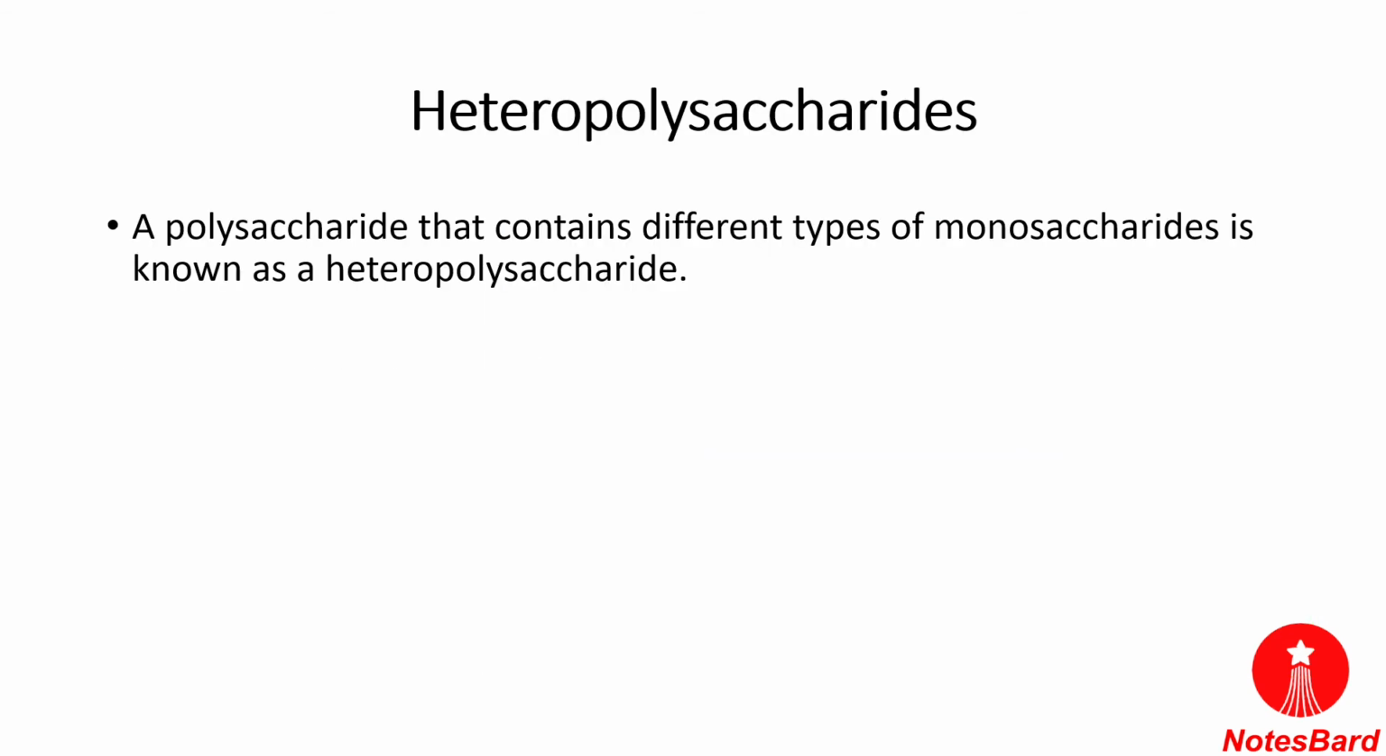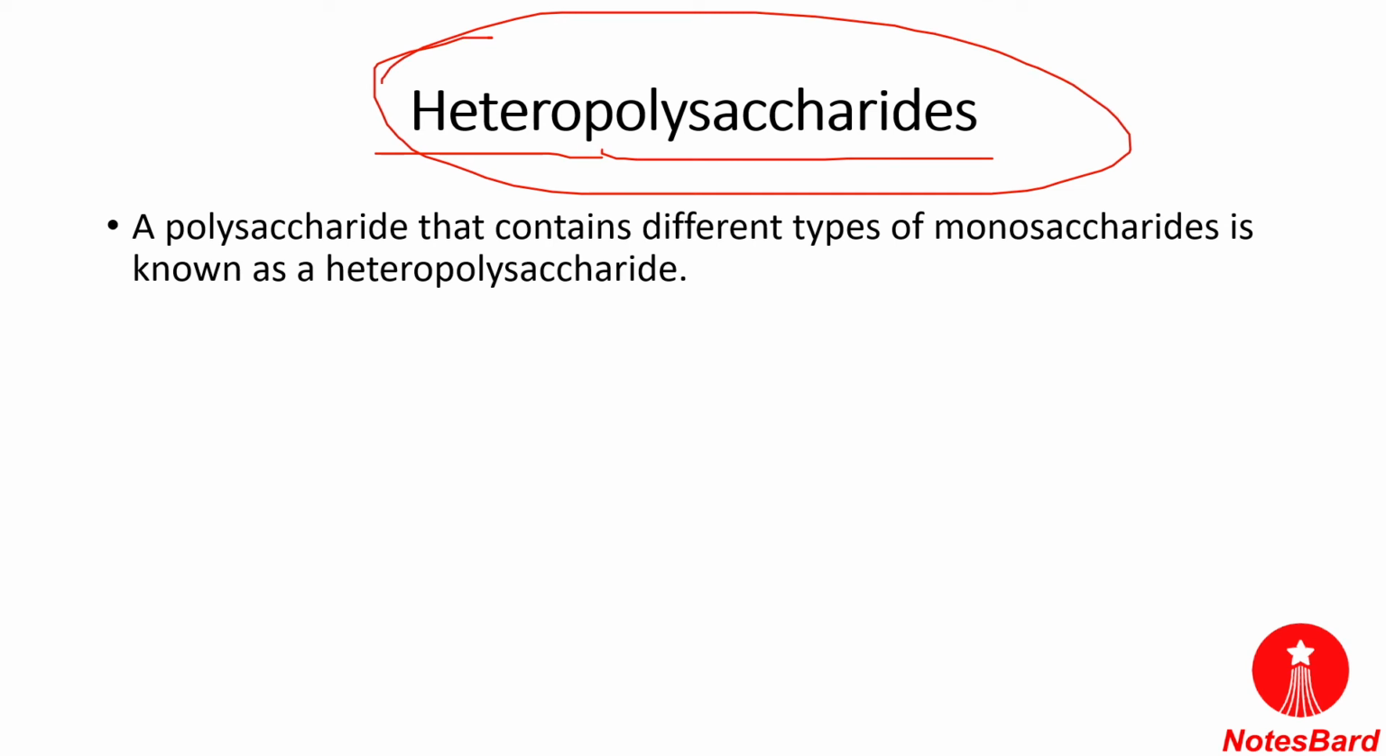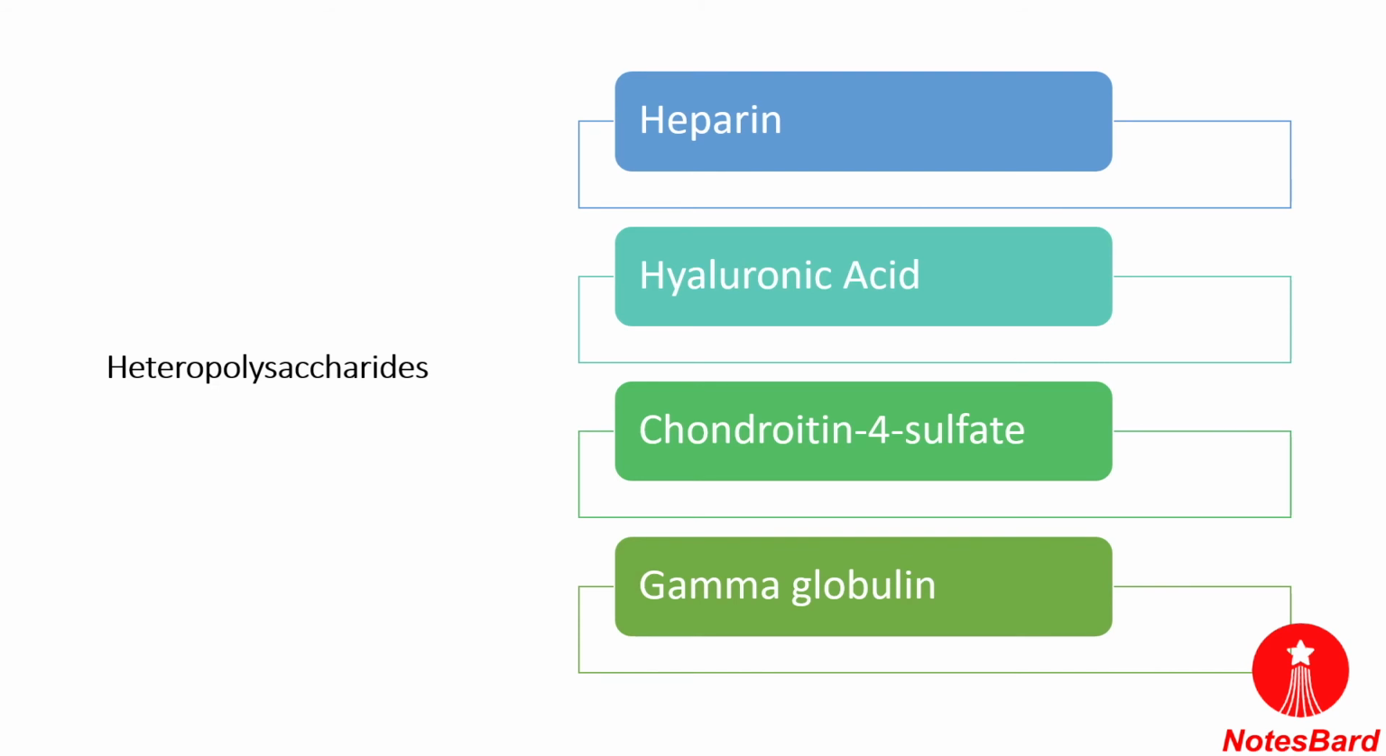Now the next which we will be talking about is the heteropolysaccharides. Hetero means different. They contain different types of monosaccharides, and these are known as heteropolysaccharides. Some of the important heteropolysaccharides are heparin, hyaluronic acid, chondroitin 4 sulfate and gamma globulin. So these are the four types of heteropolysaccharides.